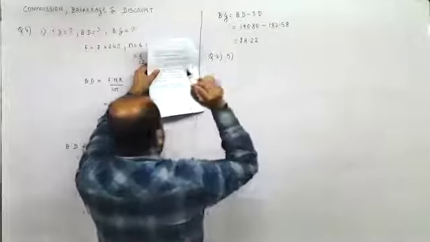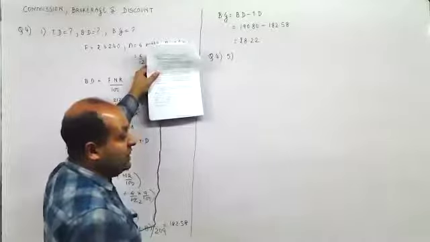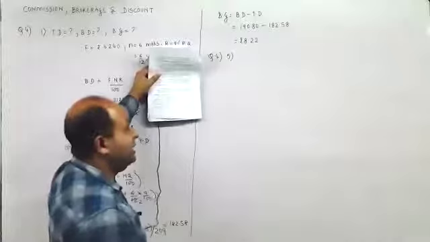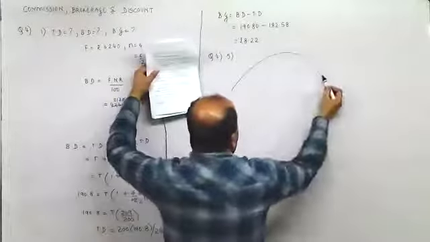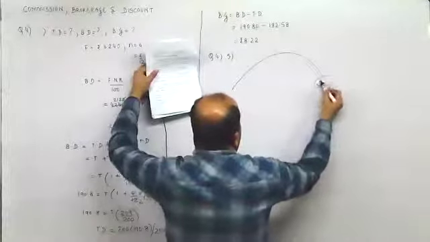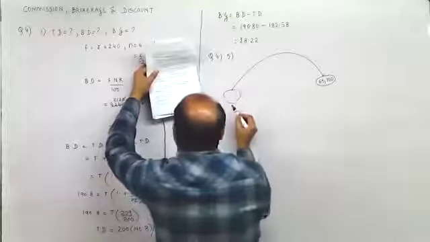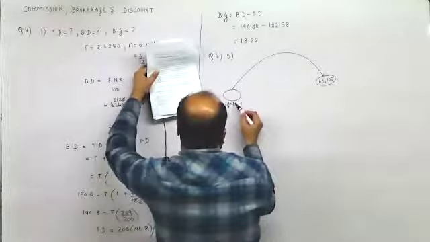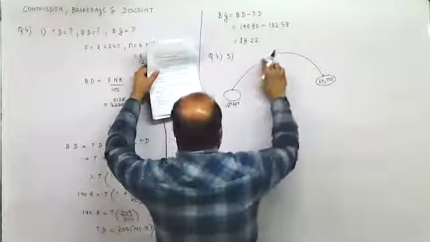A bill of rupees 65,700 drawn on July 10th for 6 months. The bill is of rupees 65,700. That means on the bill, the amount shown is 65,700. On 14th April and was discounted on 6th July.